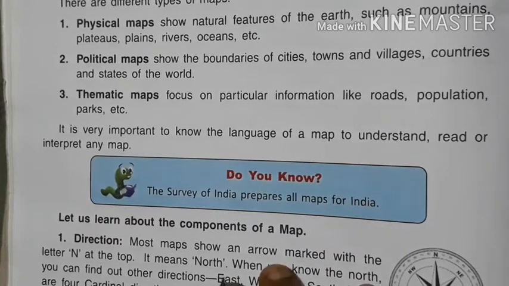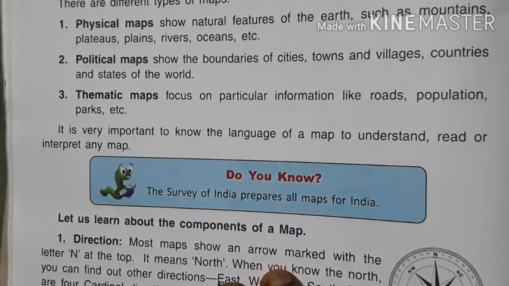Now the conclusion about the types of map, or the classification of map, is that it is very important to know the language of a map to understand it. It means if you don't know the language of the map, it is difficult to identify or understand the map. So first we have to learn or understand the language of the map, to read or interpret any map. Interpret means समझना और किसी चीज़ को जानना, that is interpret.